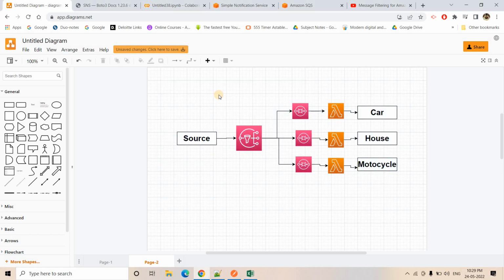This is all for this video. The code I'll be providing in the description box or in the comment section. I will request you to go through the documentation. The link I'll be providing there, because in the documentation you can explore more and understand in more detail about this particular framework, because this framework is very important in many cloud architectures. We can use this framework, so you should have a clear idea of all the parts.